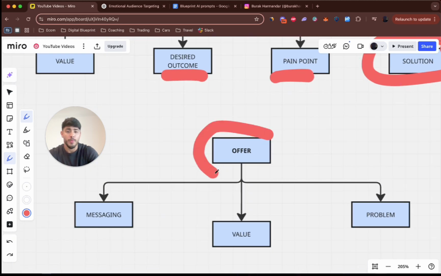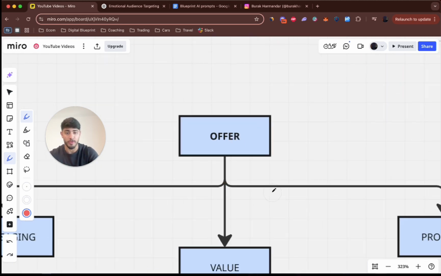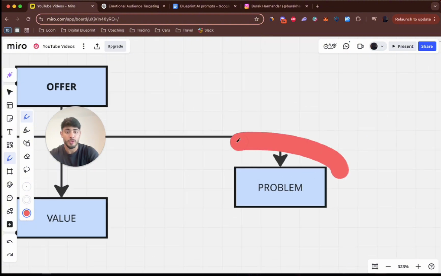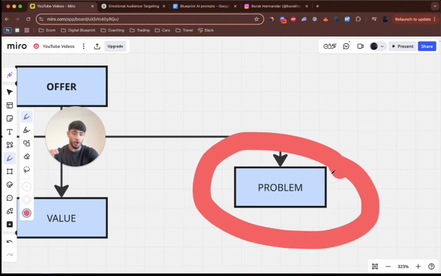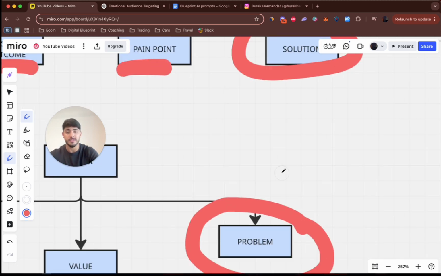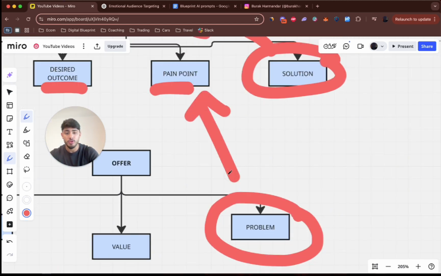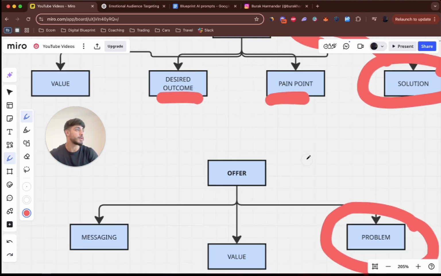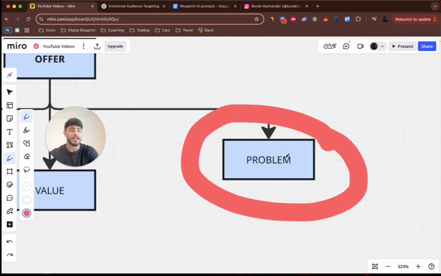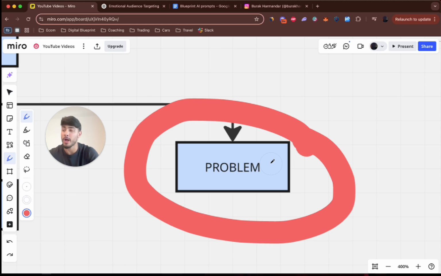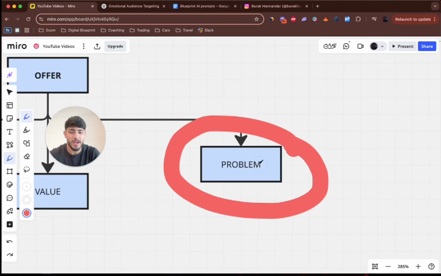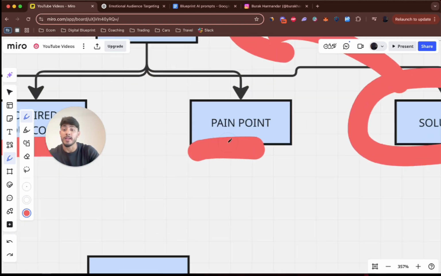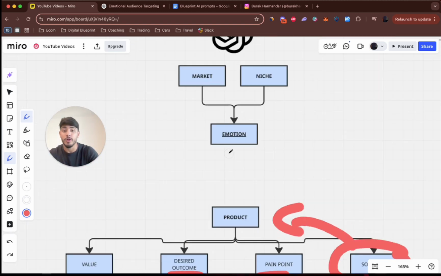Now, let's go back to our Miro board. When we are looking at our offer, there's a couple things we're looking for. First of all, we have to look at our problem. What is the root cause of the problem? Why is it so deep? Now, this relates back again to the pain point. Why? Because people are worried about not having a beard because it is an emotional thing, right? It's not like you're going to die if you don't have a beard. If you don't have water or food, you're probably going to die, right? But if you don't have a beard, you're not going to die. It's not the end of the world. But it is a huge pain point that leaves you emotional.